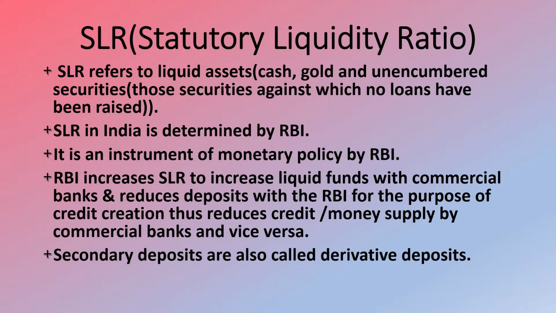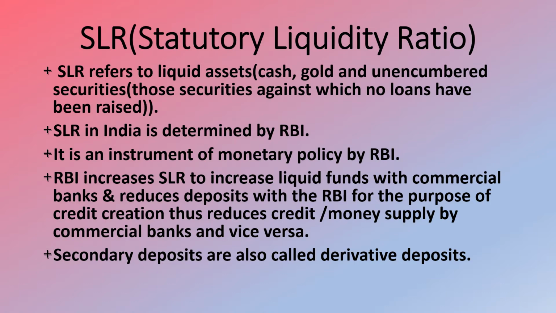RBI increases SLR to increase liquid funds with commercial banks, and it reduces the deposits with RBI for the purpose of credit creation. That is, it reduces credit or money supply by commercial banks, and vice versa.